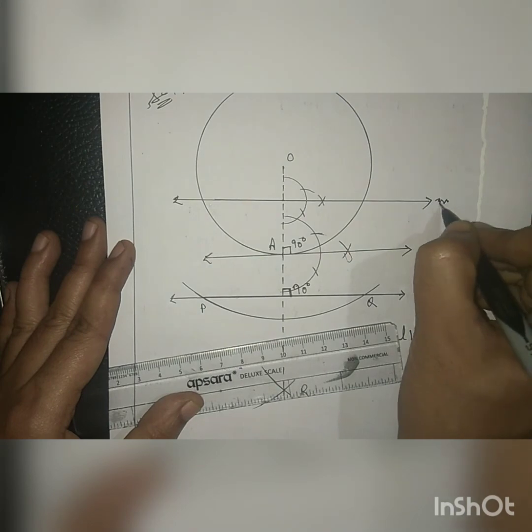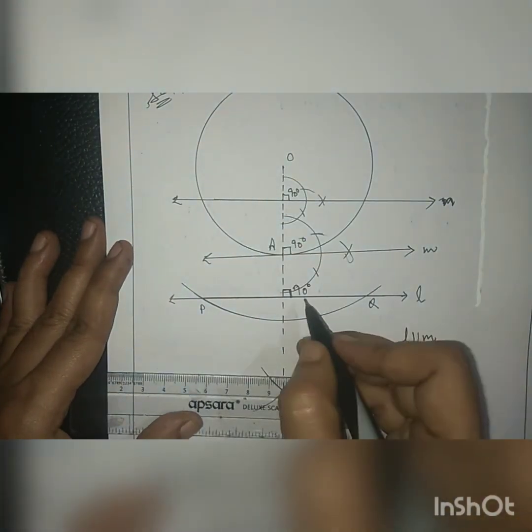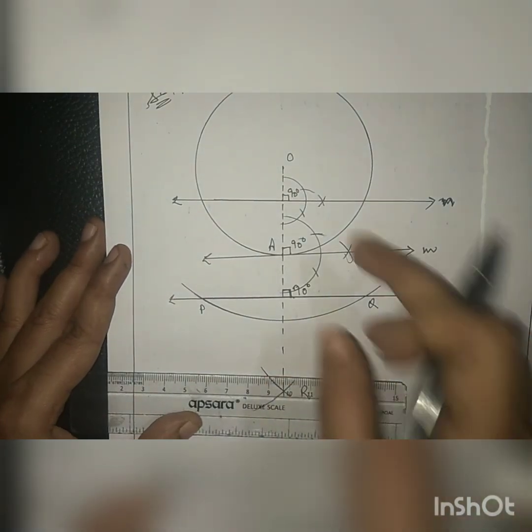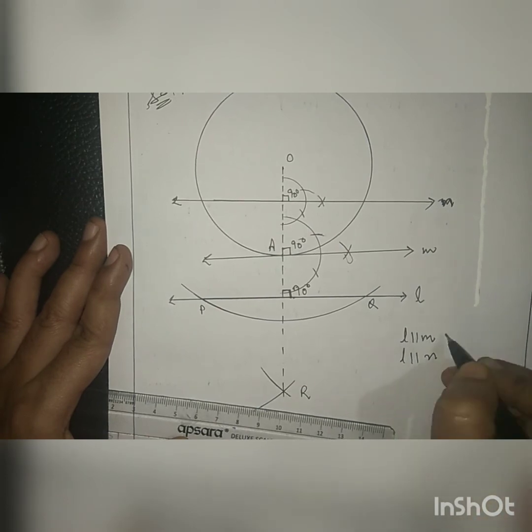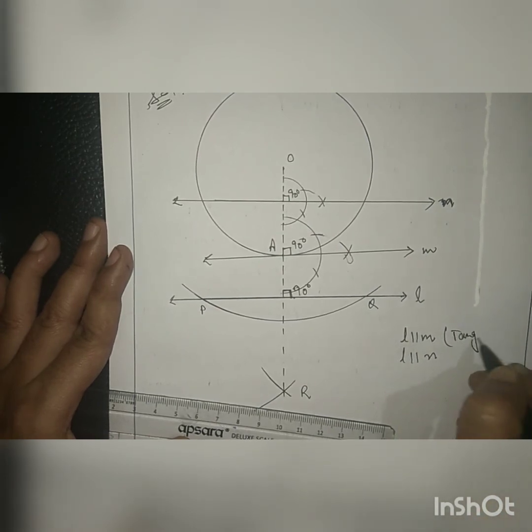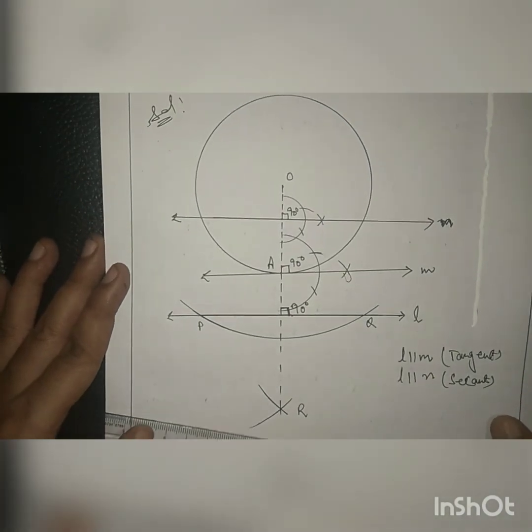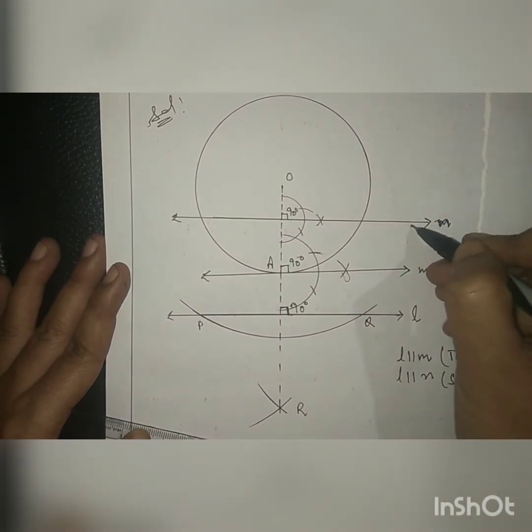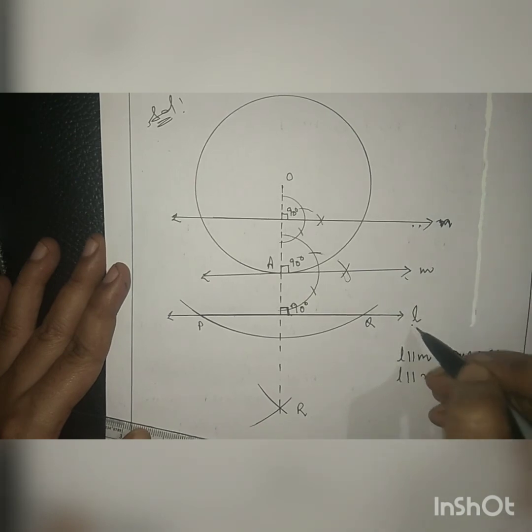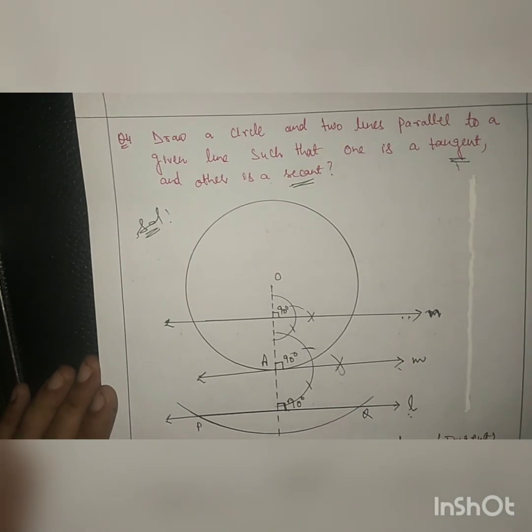Let this be N. Once again, this is a 90-degree angle, this is also a 90-degree angle, so the corresponding angles are equal. It means L is also parallel to N, where M is the tangent and N is the secant. Following the same way, we can draw two lines, one a tangent and the other a secant, both parallel to the given line L. So this is question number 4, the last question of exercise 10.1.